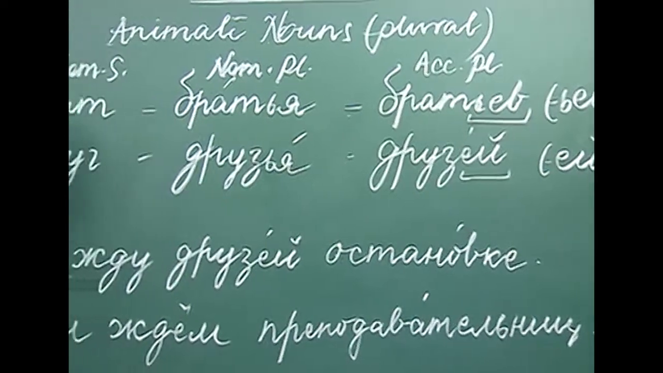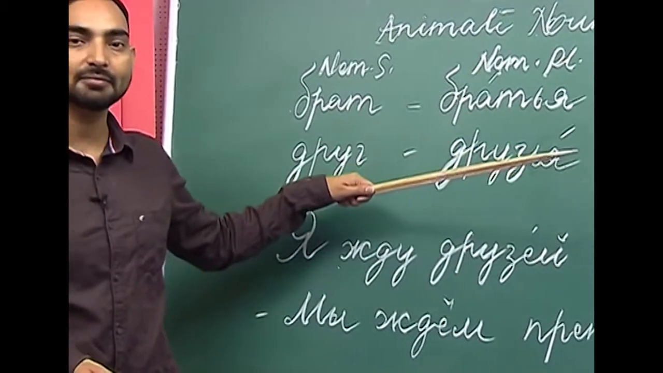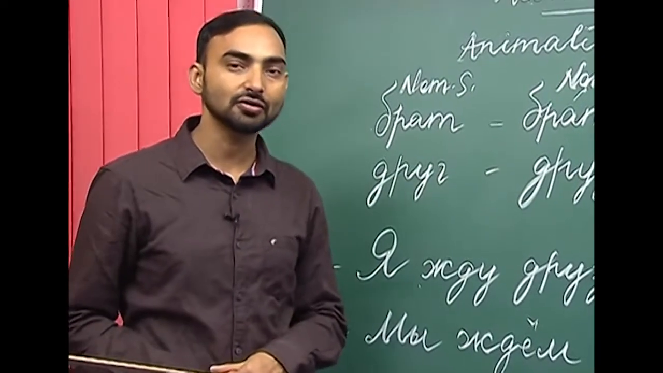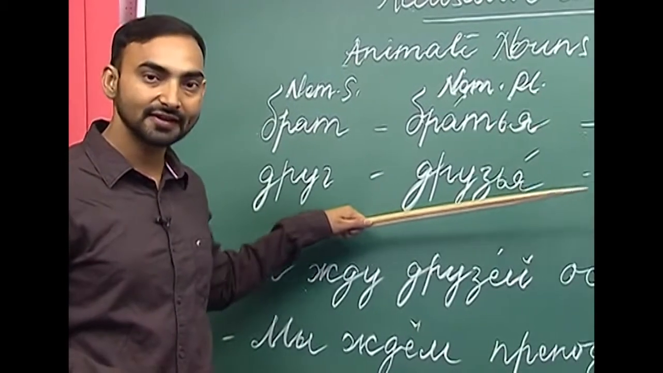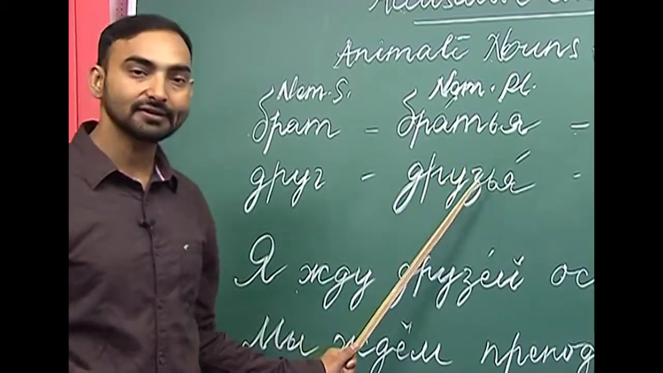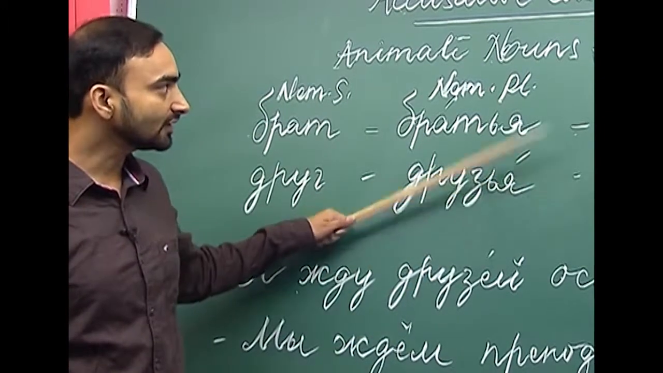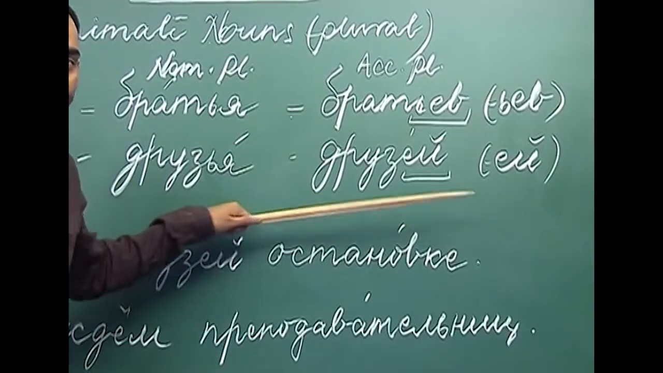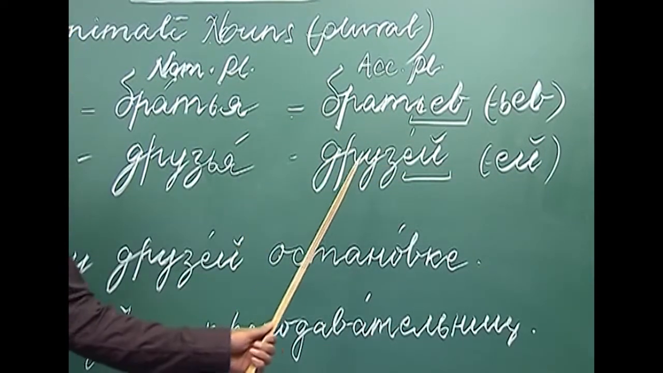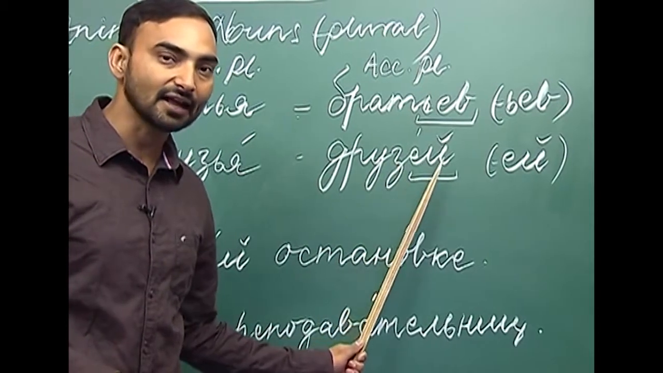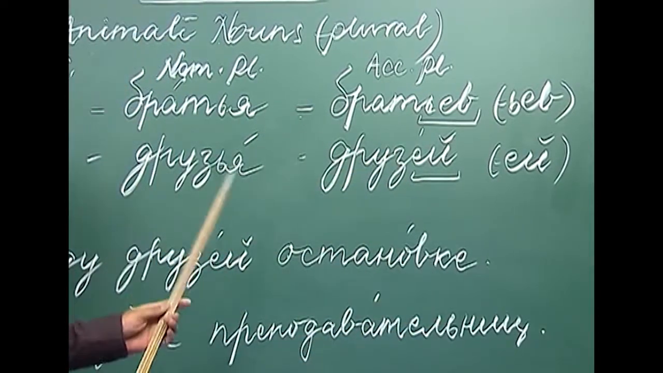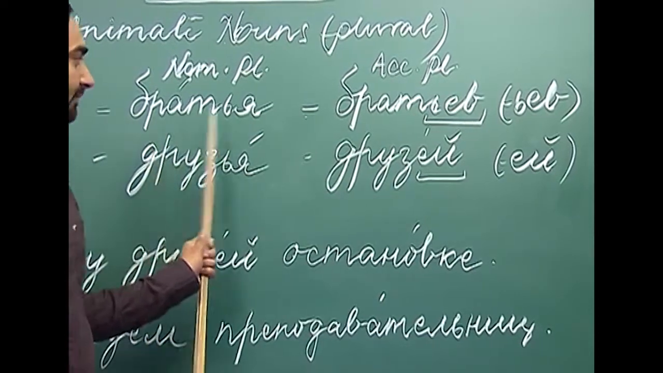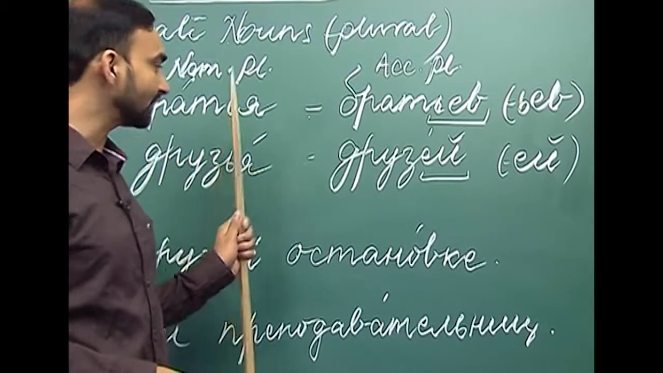Let us take another noun which has irregular ending in the plural, nominative case. Druk, what is the nominative case plural of druk? It is druzia, druzia. Here stress is on the ending ya. And what is the accusative case form of druk in plural? It is druziei, druziei. Here, as you can see, the ending is ye and e kratke. What we are doing is, we are dropping this soft sign here, but in the first noun, which is bratia, we are not dropping this soft sign.